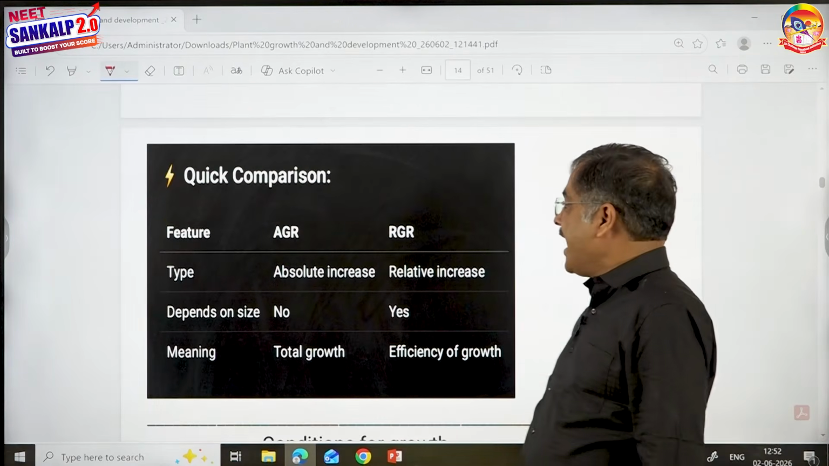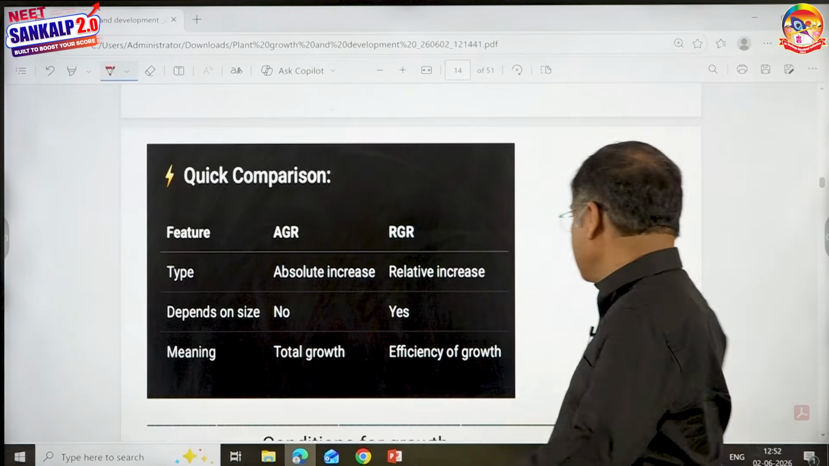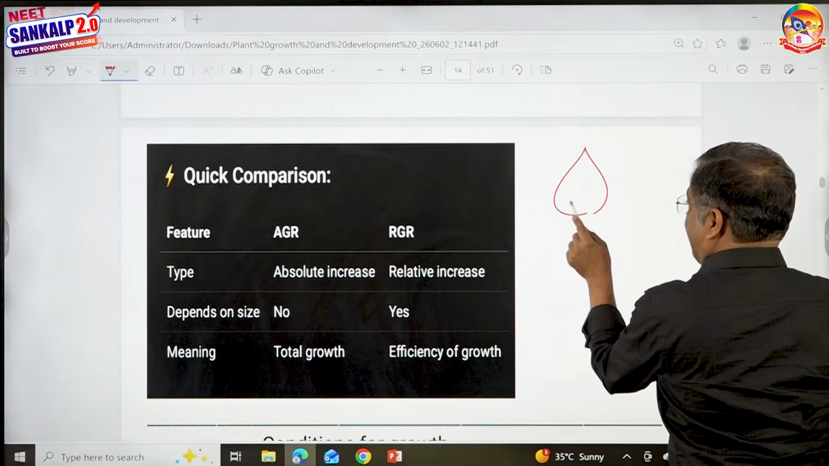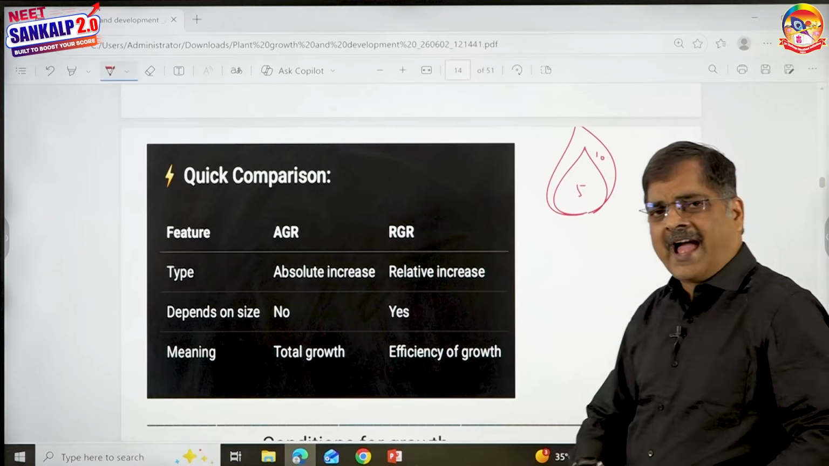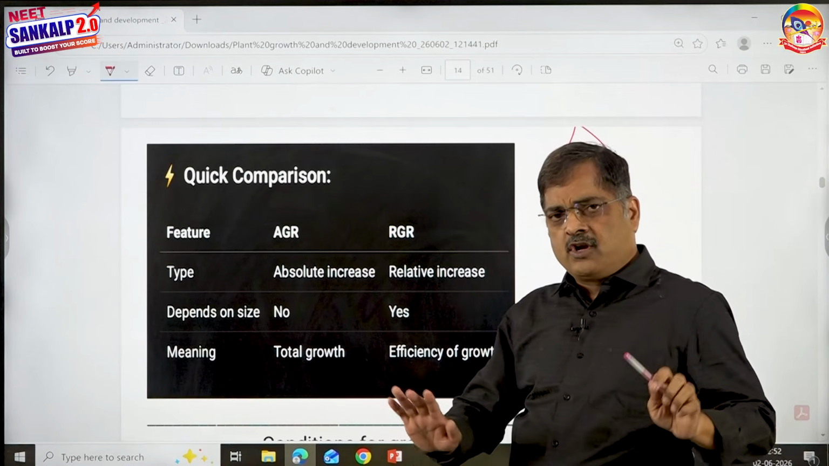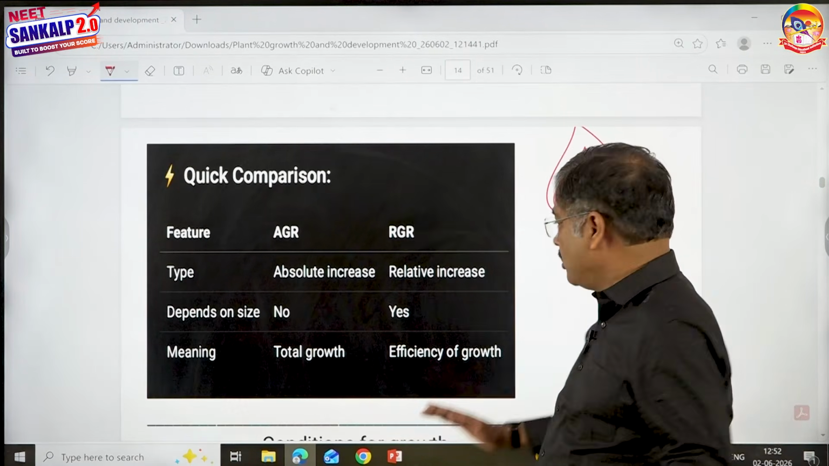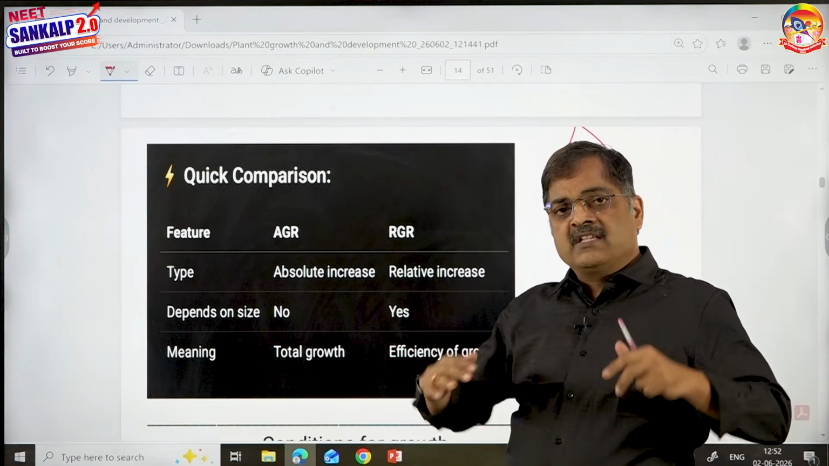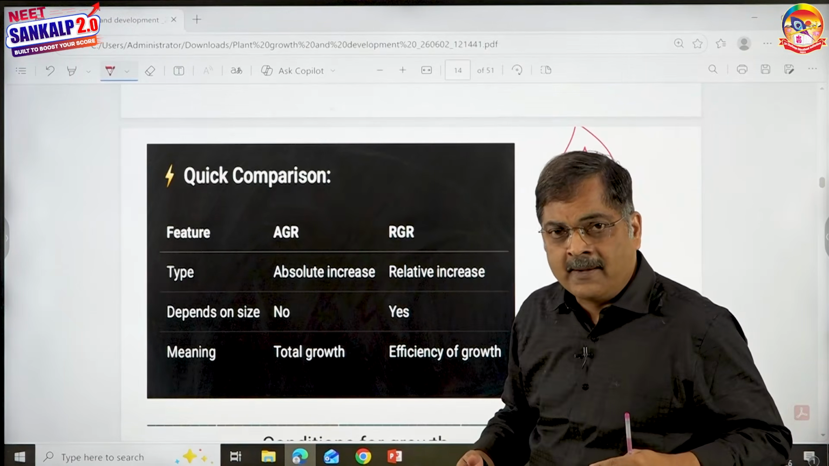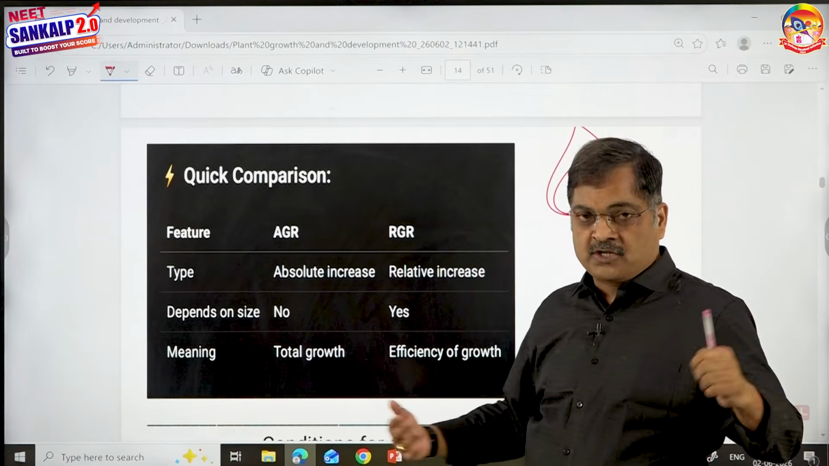Then we talk about absolute growth rate and relative growth rate, children. In your textbook, they gave an example. A leaf, 5 has become 10. What is the absolute growth rate? The absolute growth rate means the total amount of growth. That is 5 has become 10, so the absolute growth rate is 5. This is easy to remember: final minus initial.